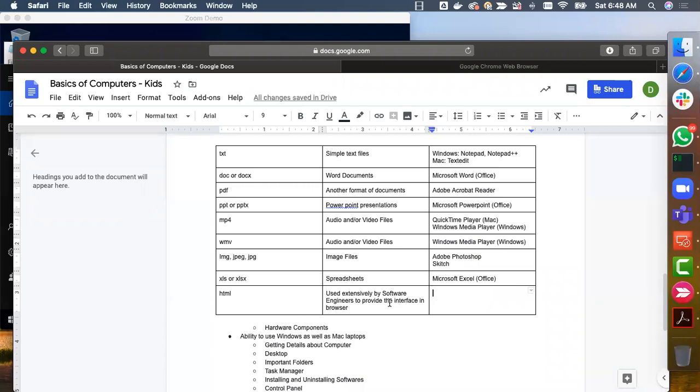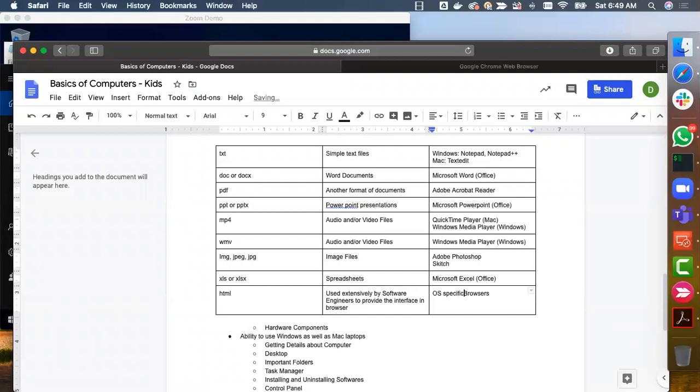And then HTML, it is used extensively by software engineers directly, but you will be using it very often indirectly. Every page you visit in a browser is nothing but an HTML page. Okay, and you will get into the nuances of HTML when we get into programming aspects at a later point in time. For now, don't worry too much about it. Typically, we need browsers, and depending upon the OS, we use whatever is specific or whatever is convenient for us.